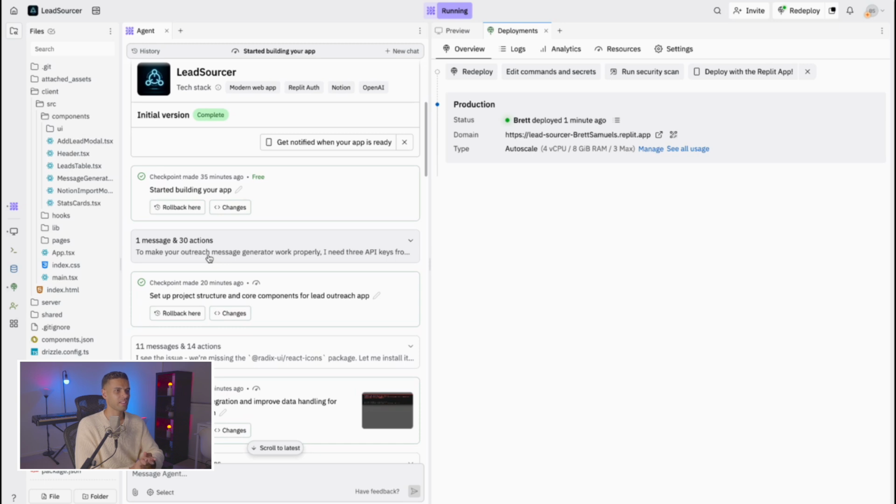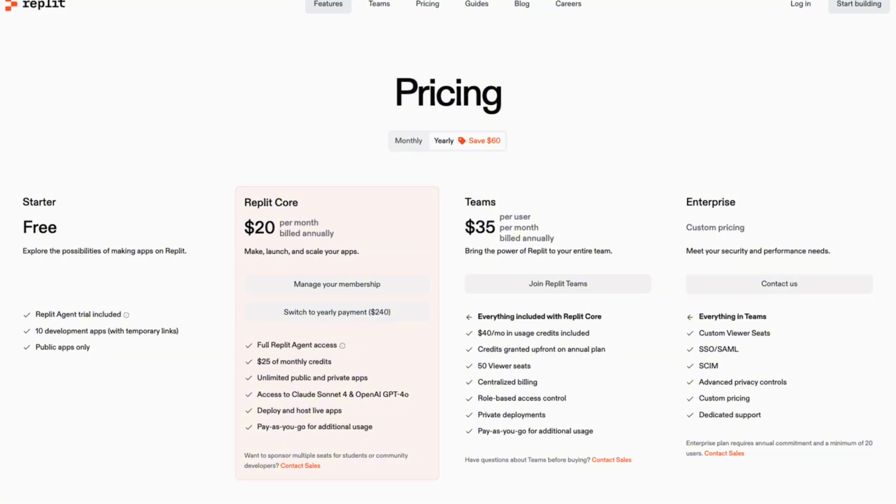A few years ago, that would have been unheard of. This is the type of application I'm fairly confident a contract software developer would charge thousands for. Thousands, absolutely. With Replit, this is developed and deployed for $20 a month. Not sponsored, by the way. This is just me making this purely out of curiosity to see what's possible, and AI is moving so unbelievably fast. All right, so what can we make of this?